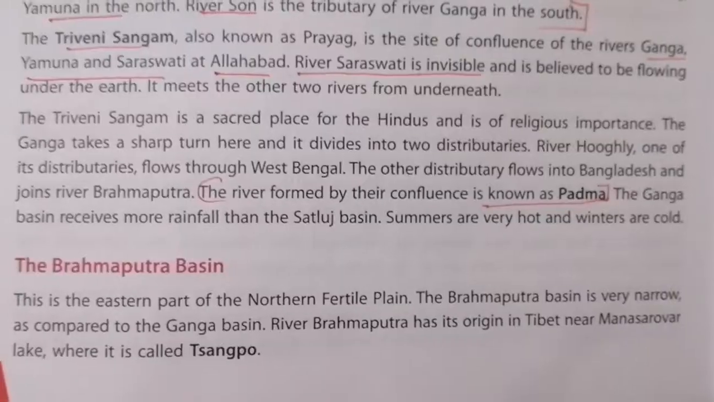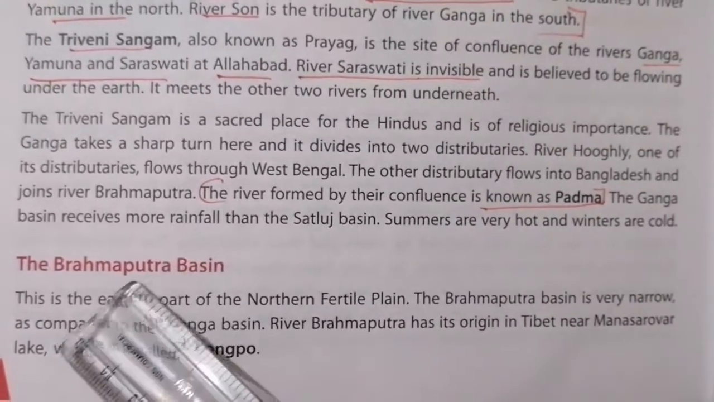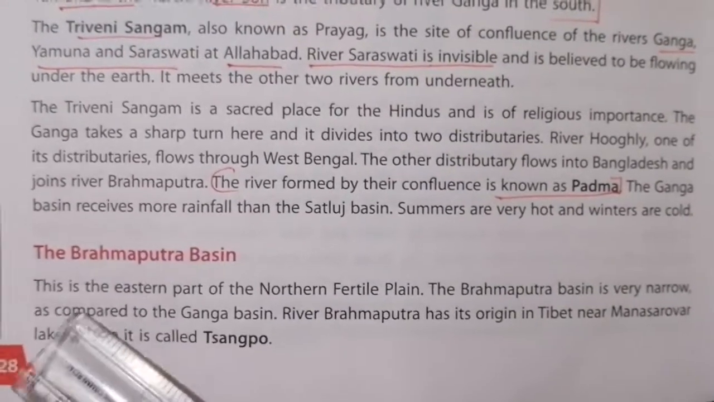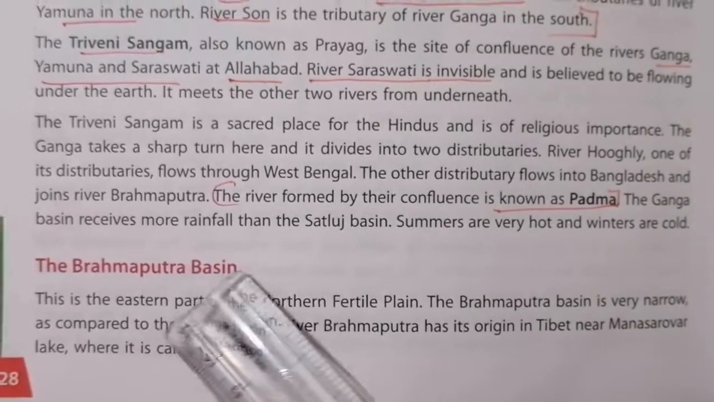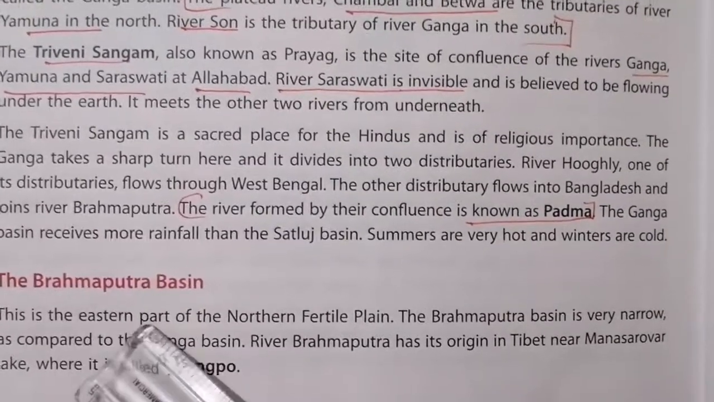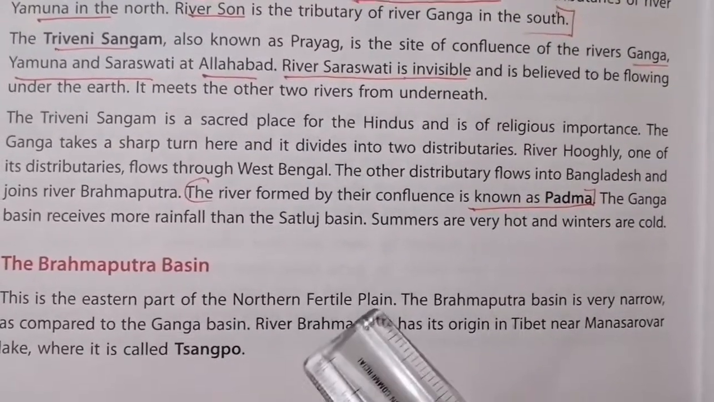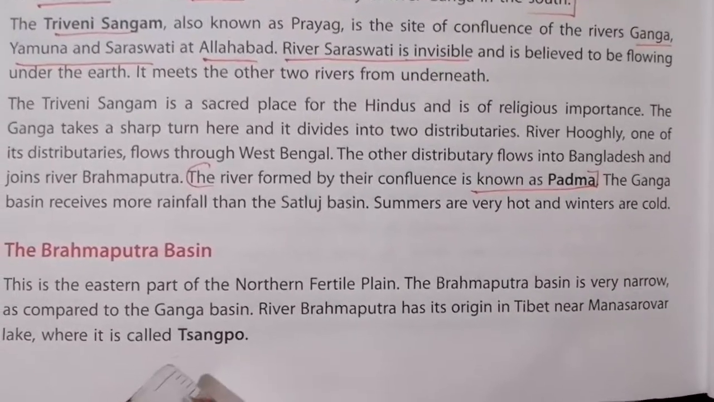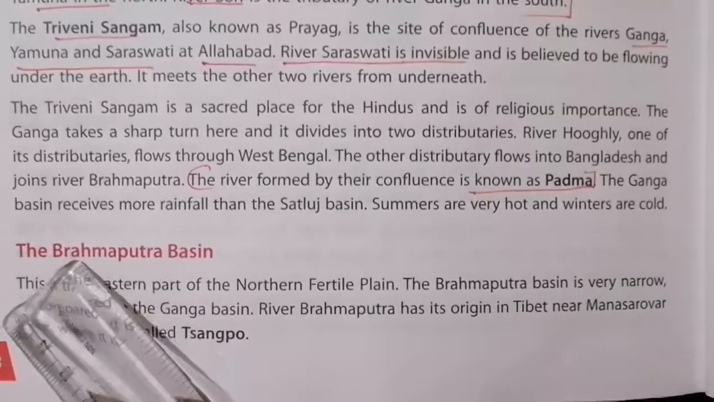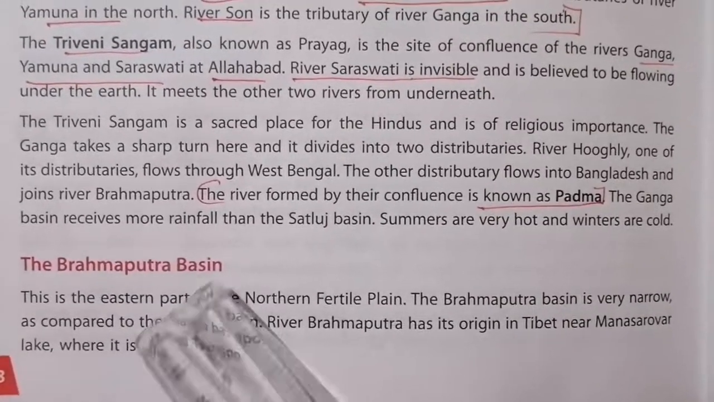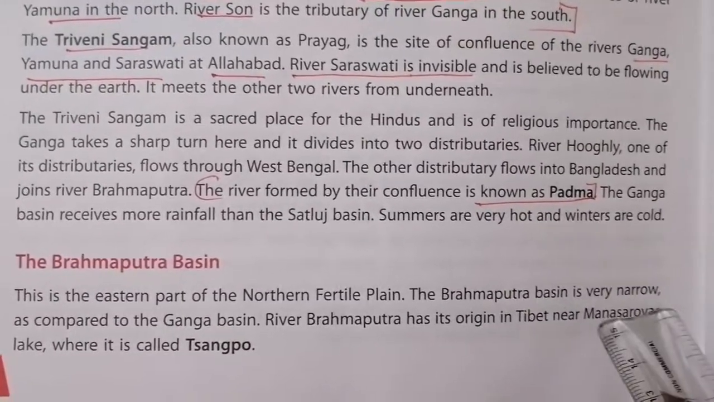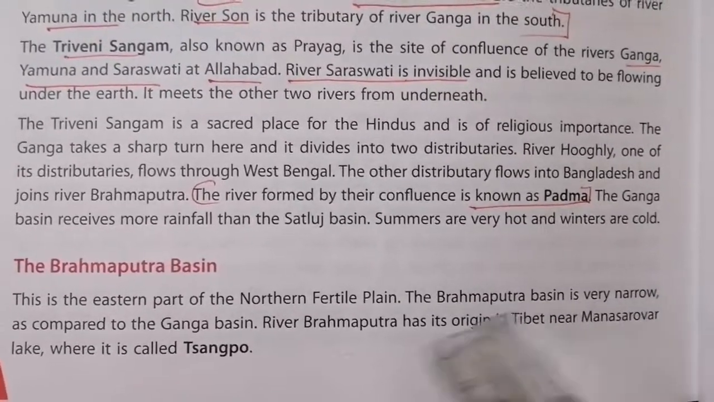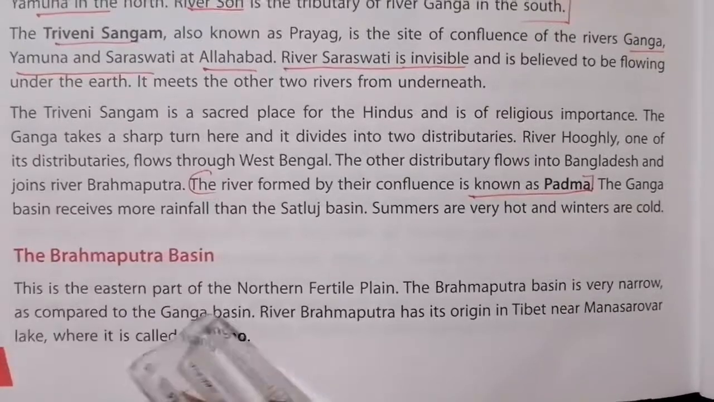Now we shall see the third one, which is the Brahmaputra basin. This is the eastern part of the northern fertile plain. We started from the west, which is Satluj, and now at the east it is the Brahmaputra basin. The Brahmaputra basin is very narrow when compared to the Ganga basin.